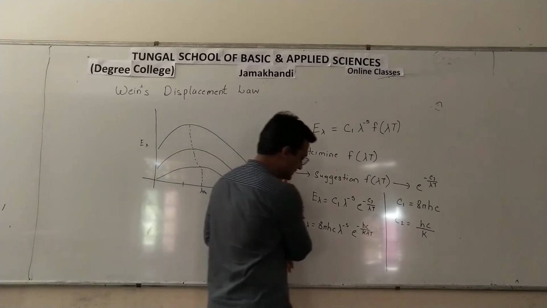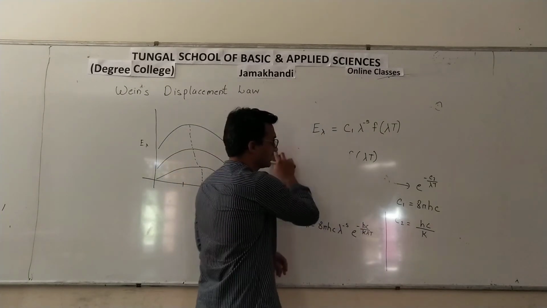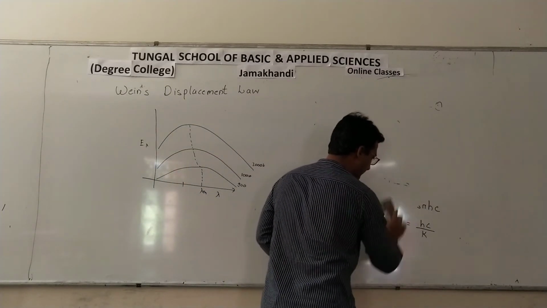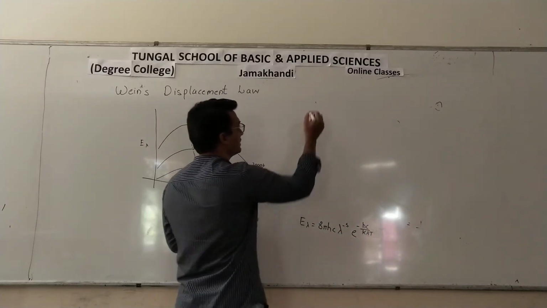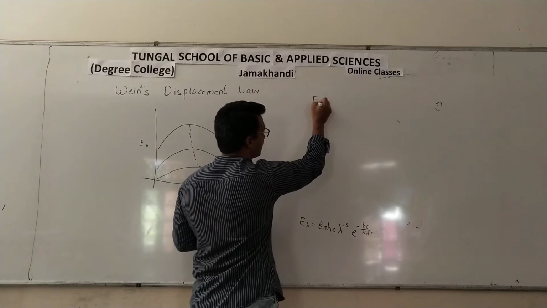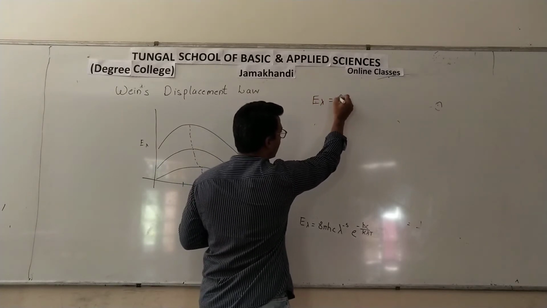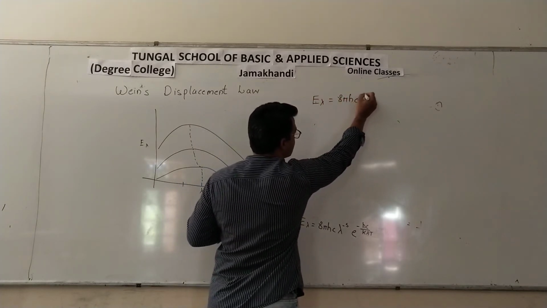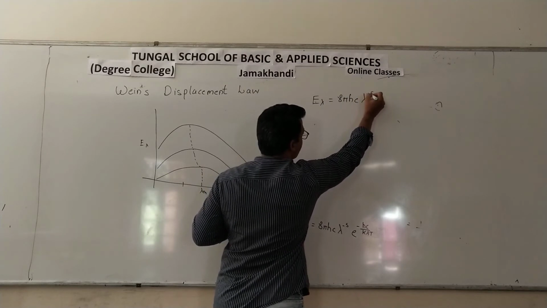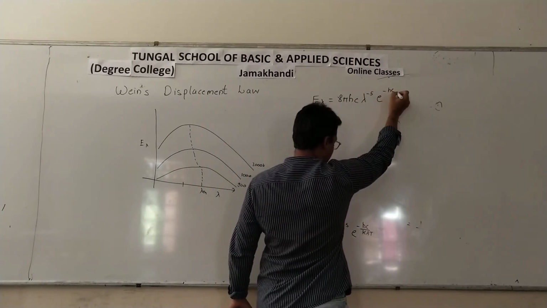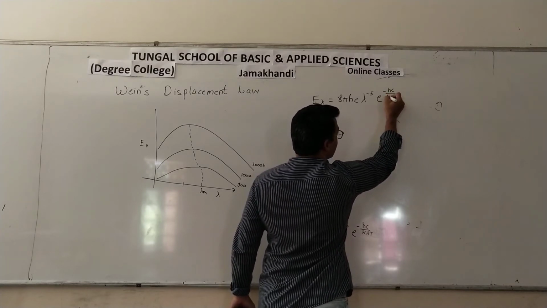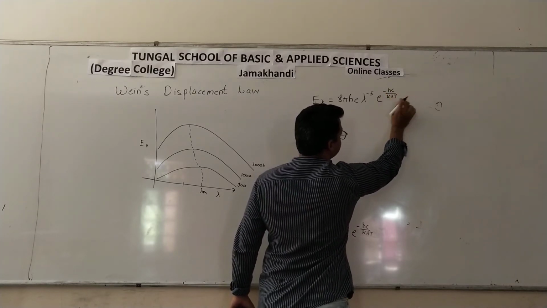So once this equation is known, we need to do some modifications. I will write this equation at the top: 8 pi hc lambda raised to minus 5 e raised to minus hc divided by k lambda T.